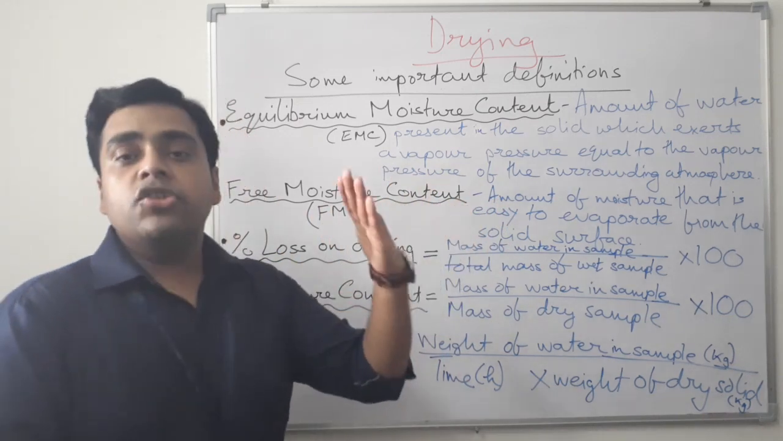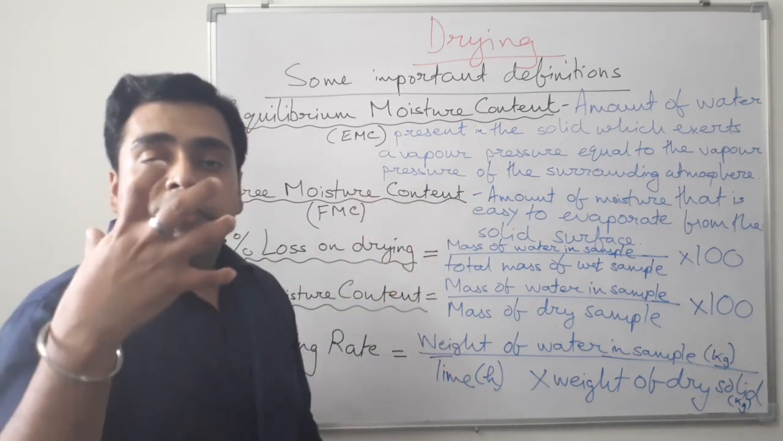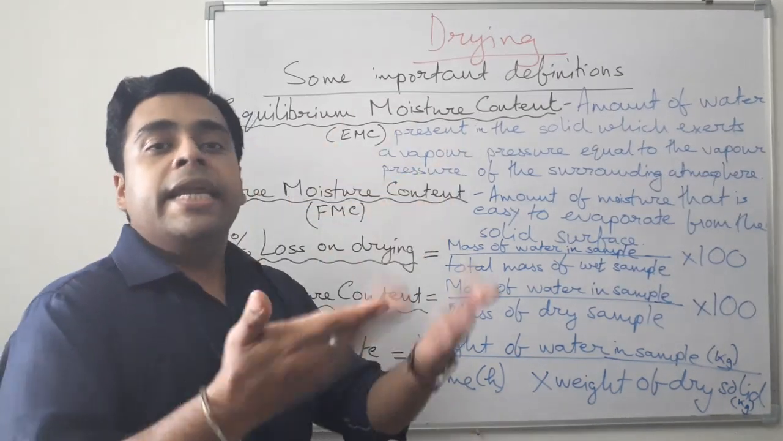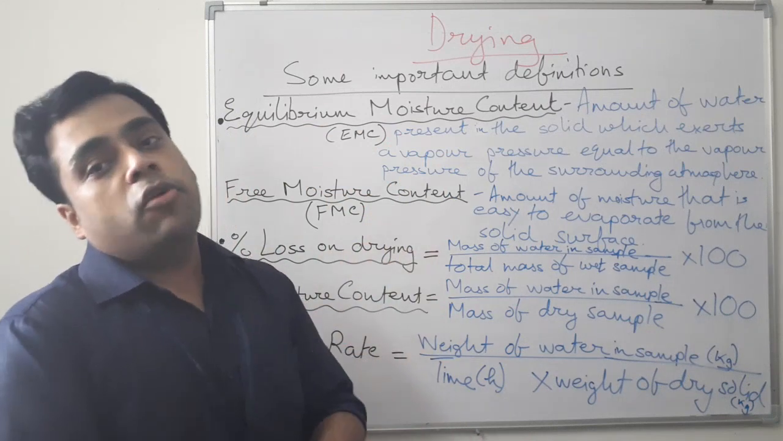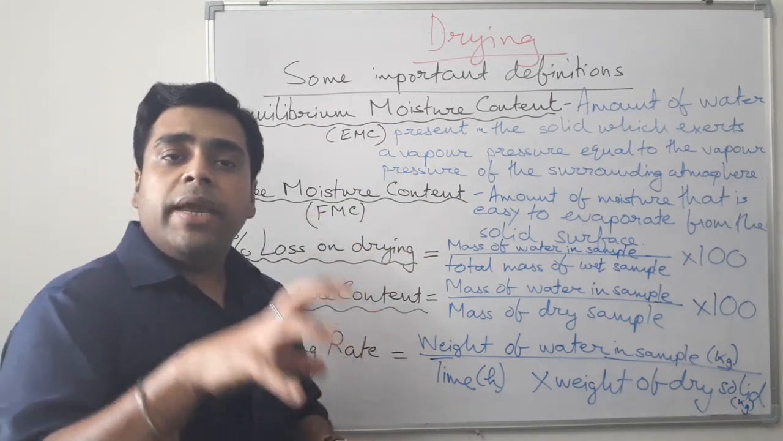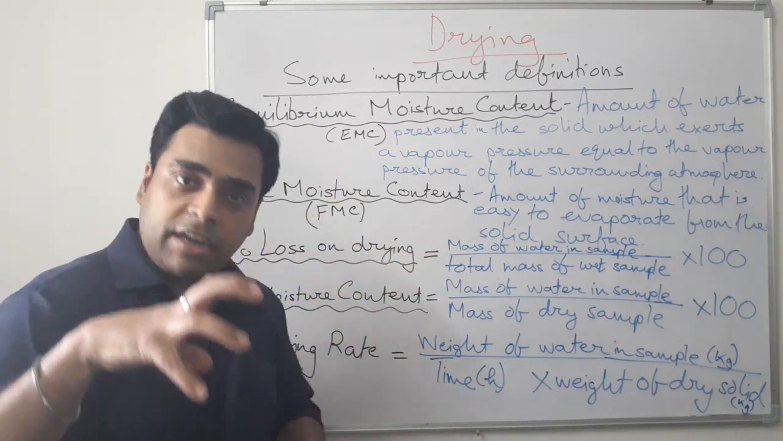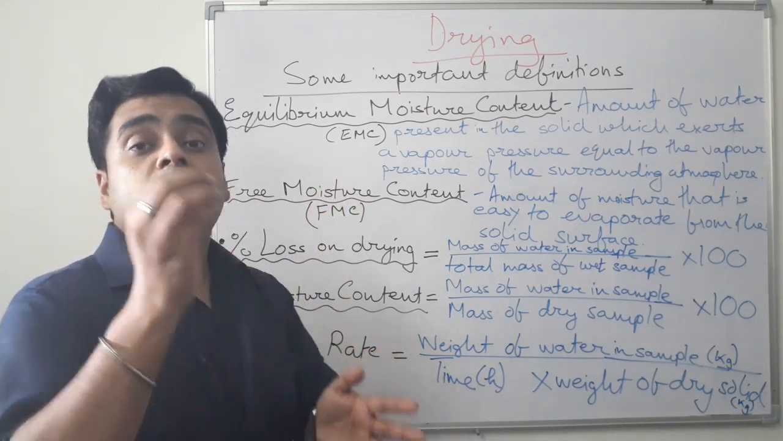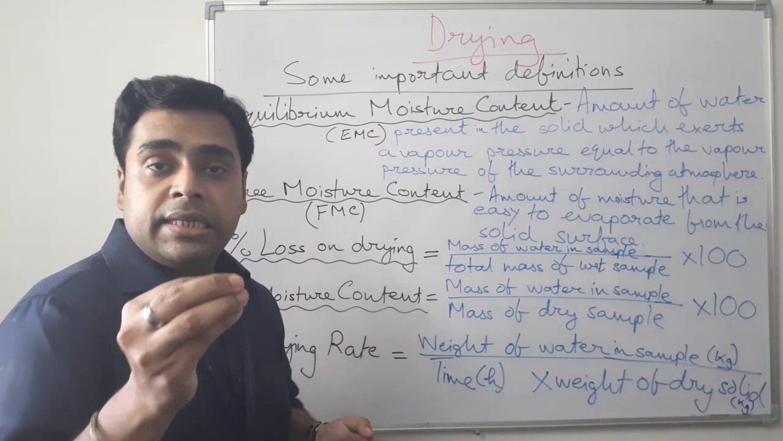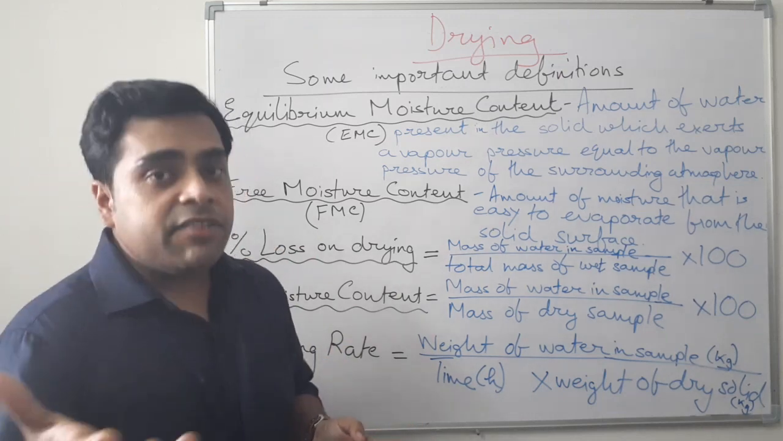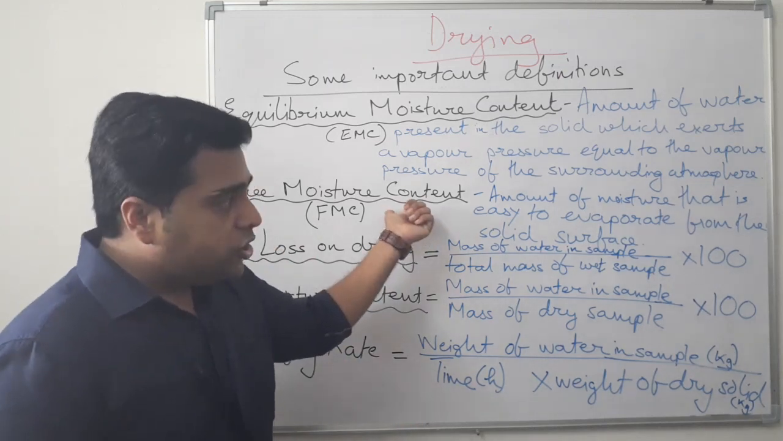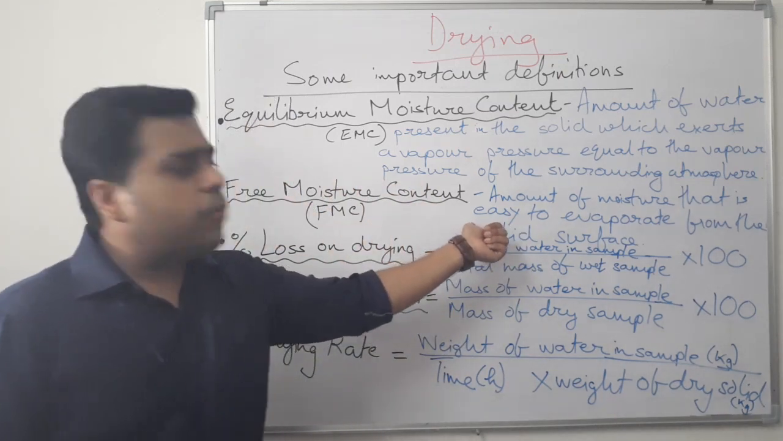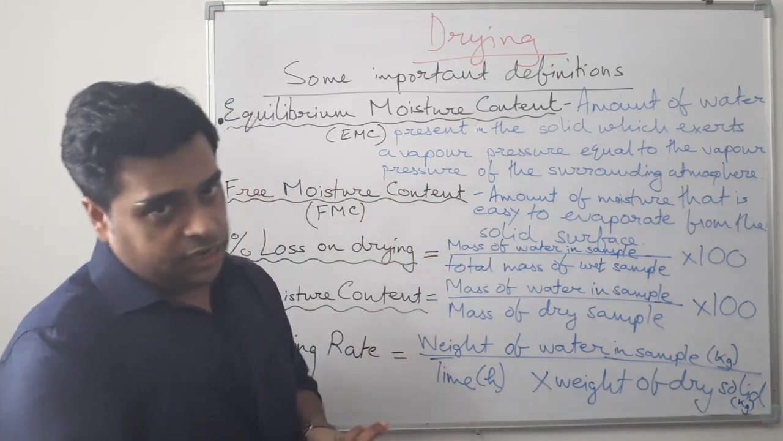Next, we have the free moisture content, that is the amount of moisture that is easy to evaporate from the solid surfaces. From the particles from which we have to remove the moisture, the moisture can be at any spot. The moisture can be at the surfaces, in between the void spaces, or inside the capillaries or inside surfaces. So the free moisture content is that moisture which is quite easy to evaporate from the solid surfaces.